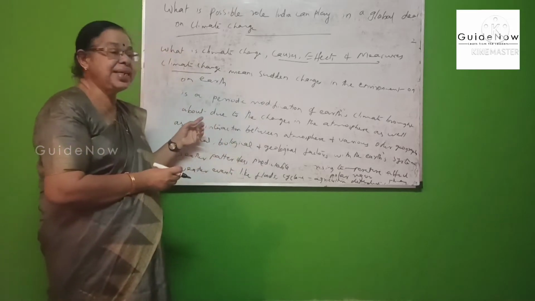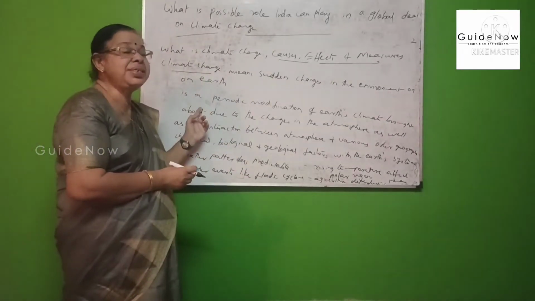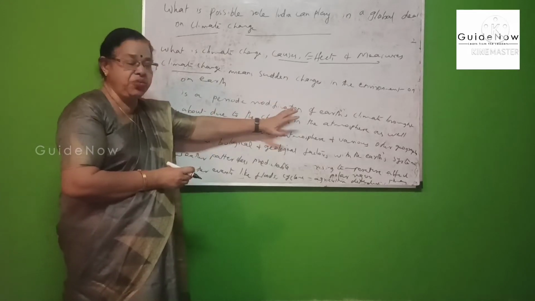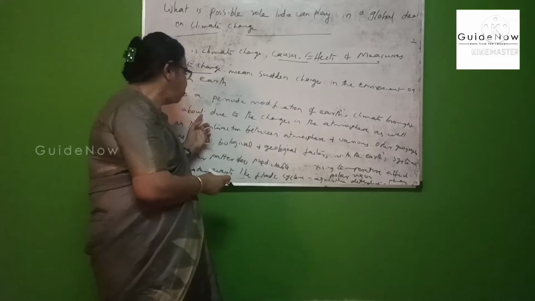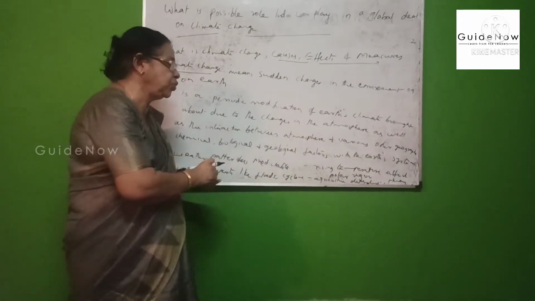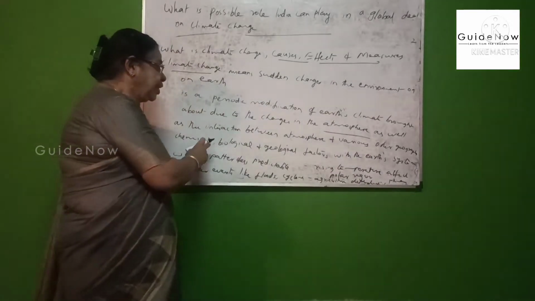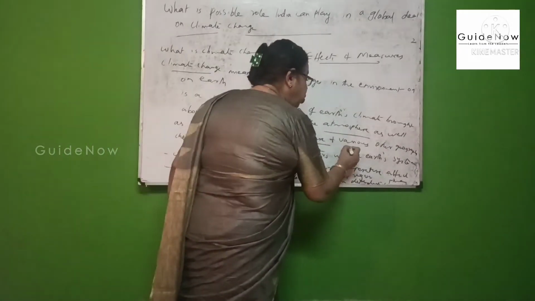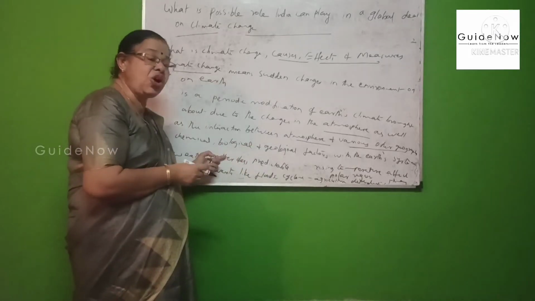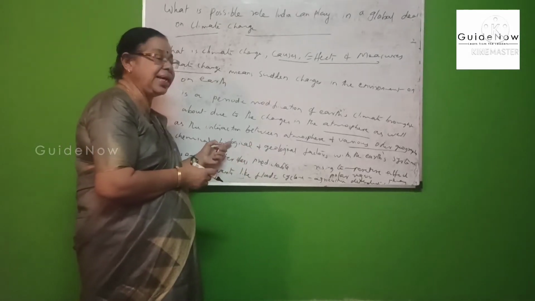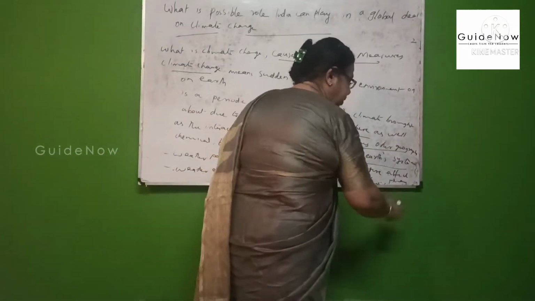Then, here is a definition of climatic change: climate change is a periodic modification of Earth's climate brought about due to the changes in atmosphere as well as interaction between atmosphere and various other geographical, geological and biological factors within the Earth system.